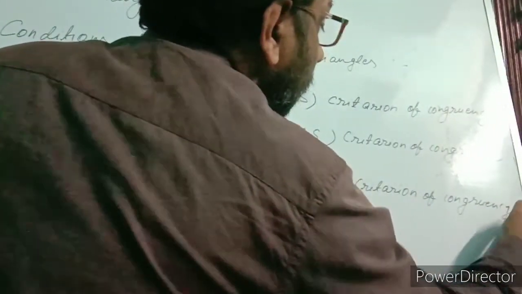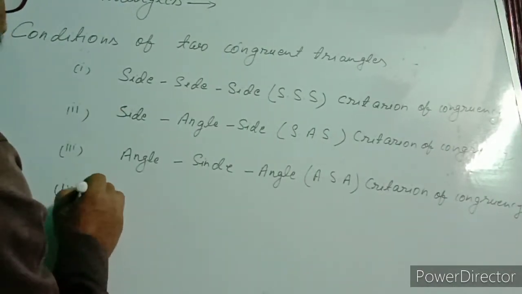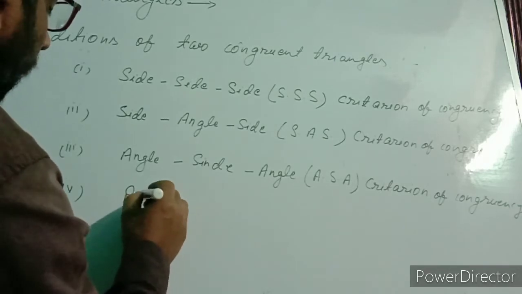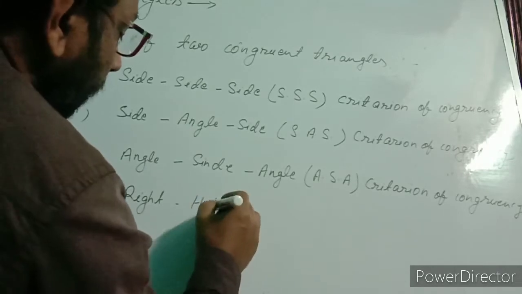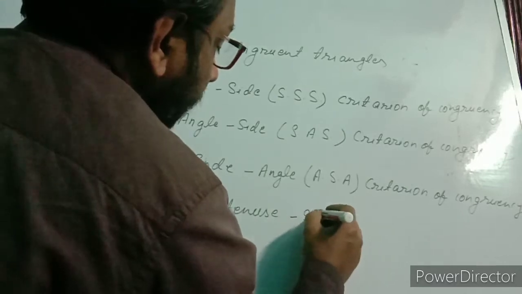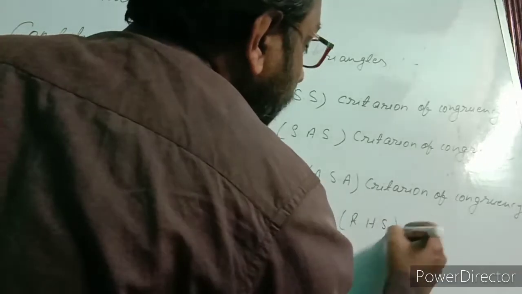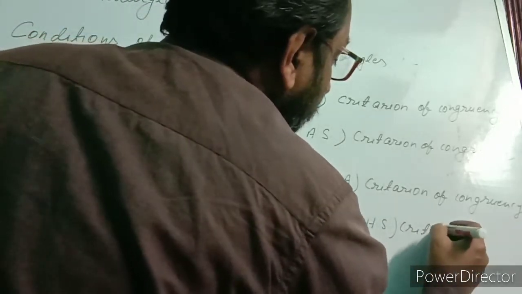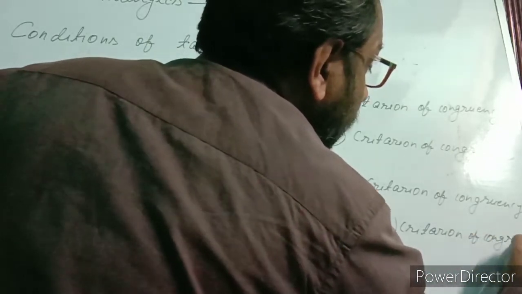Criterion of congruency. Fourth is right angle, hypotenuse, side. In short, we say RHS. Criterion of congruency.